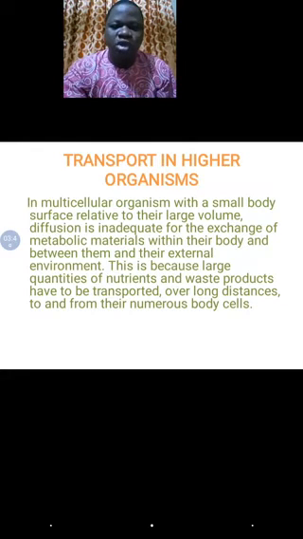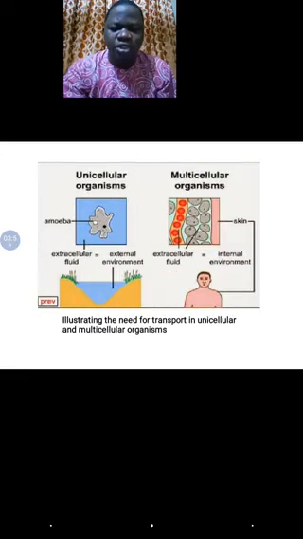Now let me quickly go back to the picture I showed you earlier. Now look at this picture. On one side you have unicellular organisms, on the other side you have multicellular organisms. In the case of the unicellular organism, which is made up of only one cell, you can see that that one cell could interact with the external environment and therefore easily exchange gases between itself and the external environment. On the other hand, you have the multicellular organism, which of course is made up of many cells.